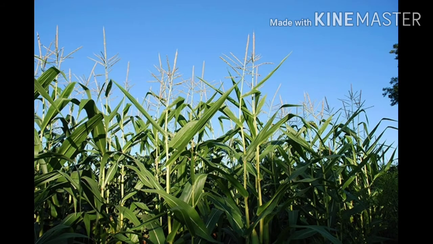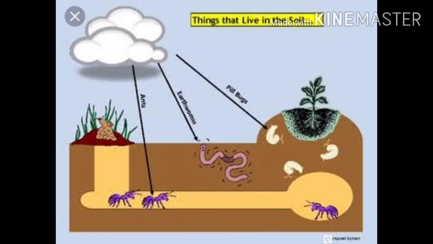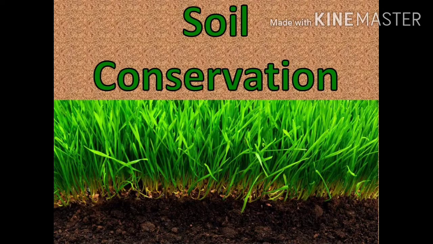Children, you all must be knowing that soil is the main base of life. It is very important to grow plants and it is home for many animals. We get many things from the plants, which is impossible in absence of soil. Therefore, it is very important to protect the soil. So, the protection of soil against erosion is called soil conservation. Children, today in this class, we will know the methods of soil conservation.